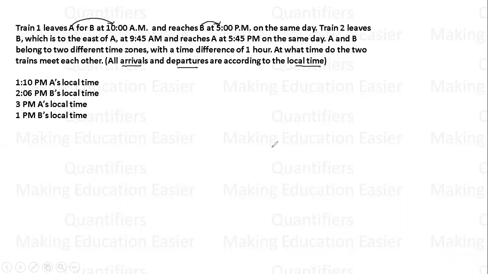And the second point is, it is given that B is to the east of A. बस आपको ये पता होना चाहिए कि whichever place is at the east, उसका टाइम ज्यादा होगा, वो आगे होगा. So it is given that time difference is of 1 hour. So that means B का जो टाइम है वो A से 1 आवर ज्यादा होगा.